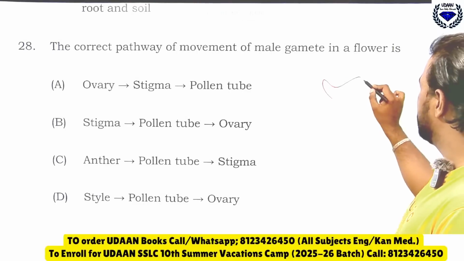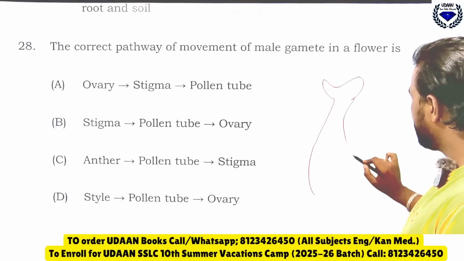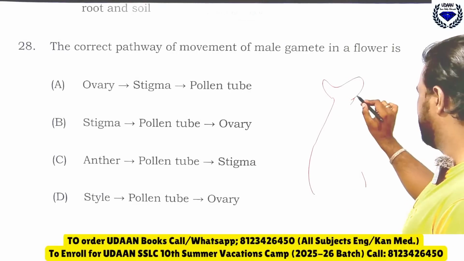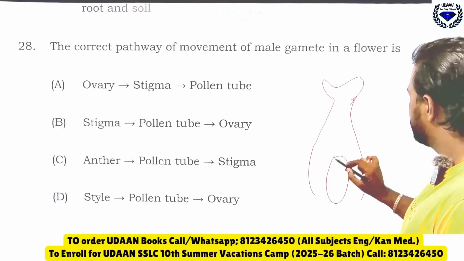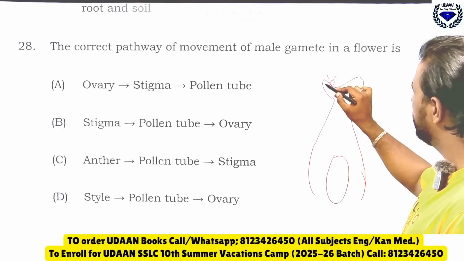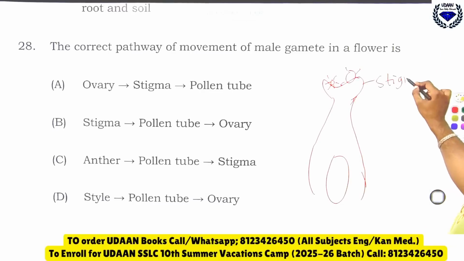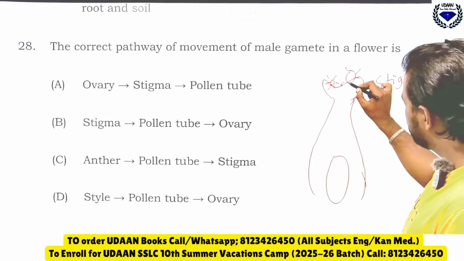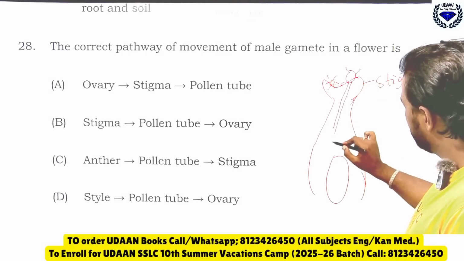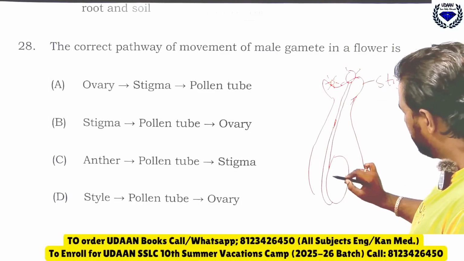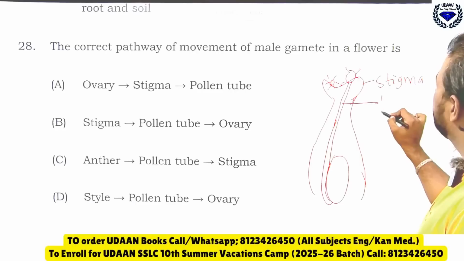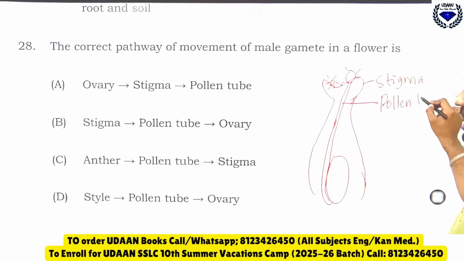Suppose if you draw the figure here, you can see, as soon as the pollen grain falls on this structure, it is called the stigma. As soon as it falls, it will form a pollen tube. This is the pollen tube.